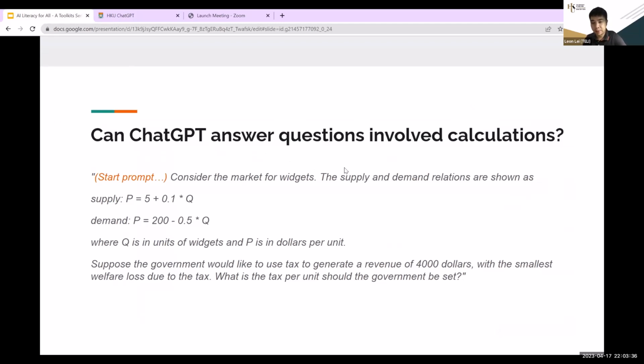Or you want to import some research questions that involve calculations and see whether the system can help me solve some of the things. Here shows an example. So you can see it's an economic question, supply and demand chain, talking about the cost, and in particular, it's not the total cost, it's the cost per unit. That means there are more calculations and assumptions behind. So can the system answer this question?